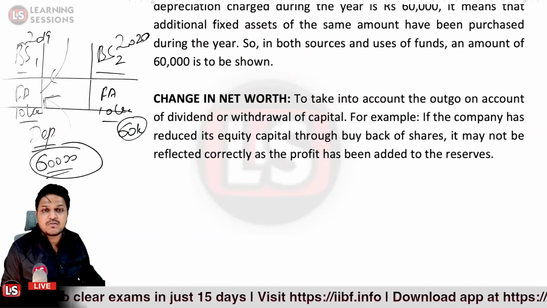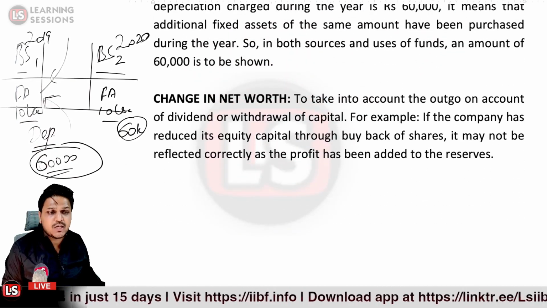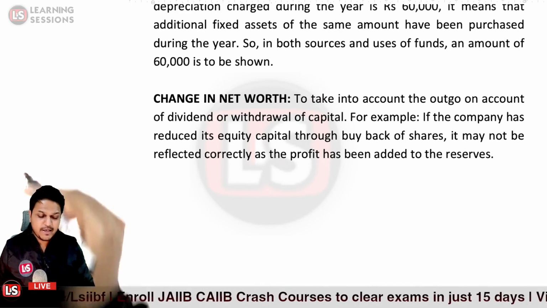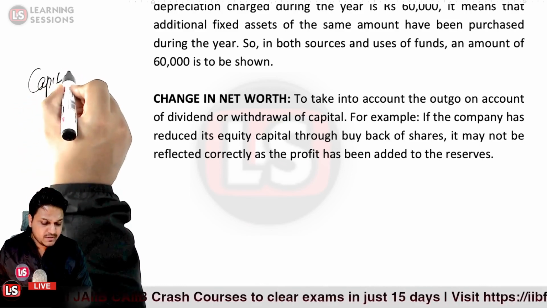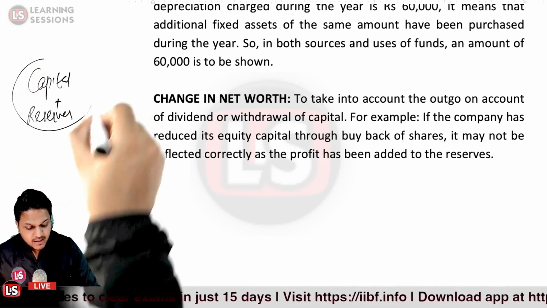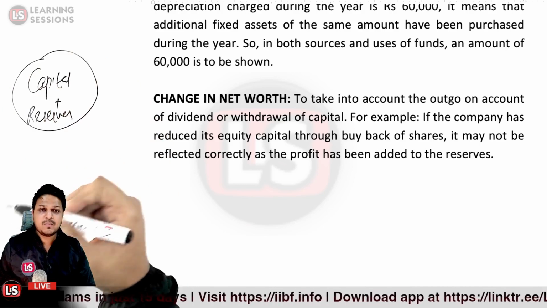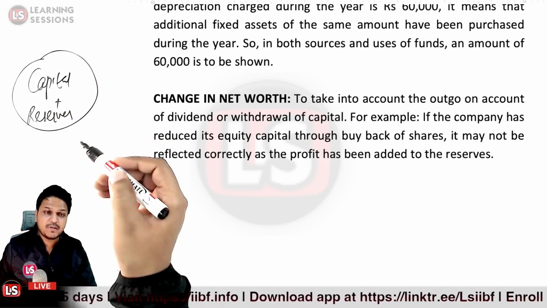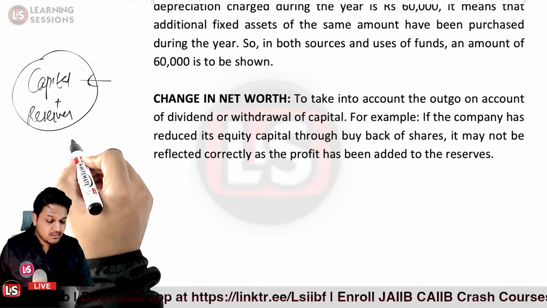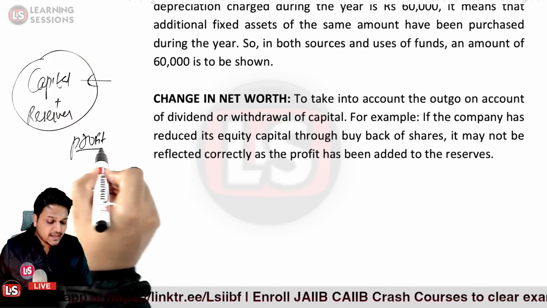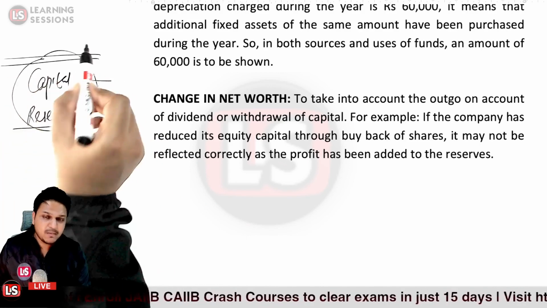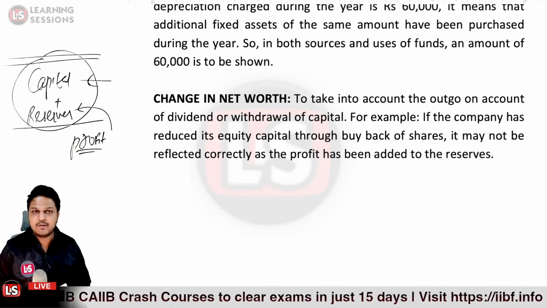And the other one is related to the change in net worth. What is related to net worth? Whatever capital and reserves total you have. Whatever the capital and reserves or surpluses total, if an amount has been paid as dividend or there is a withdrawal of capital, then this figure will reduce. But it may also be the case that the company generated profits and those were added to the reserves. So the net effect may not be visible, but that must be taken into account when you are preparing the fund flow statement.